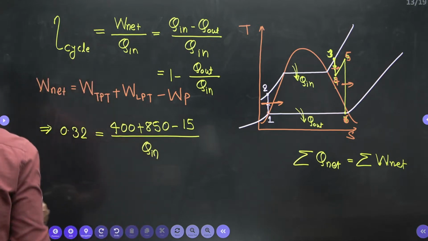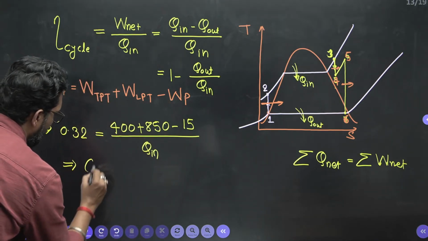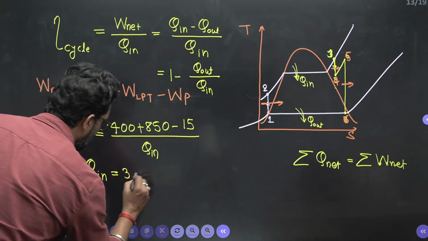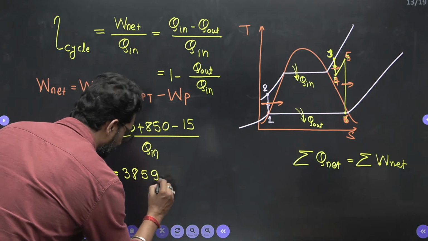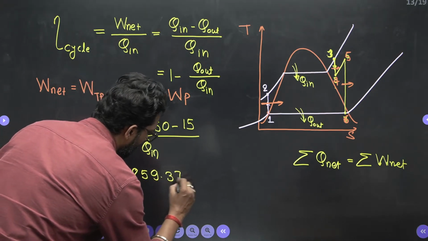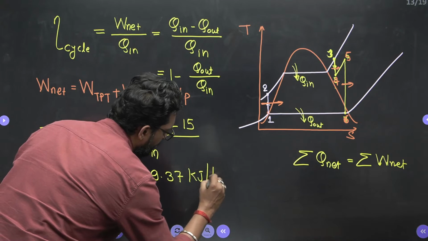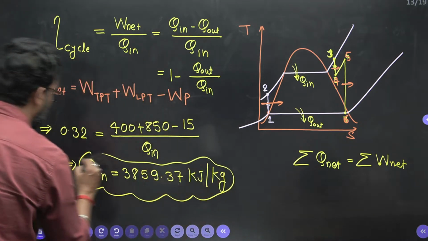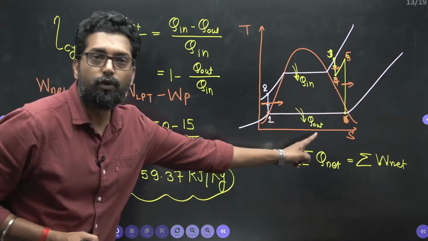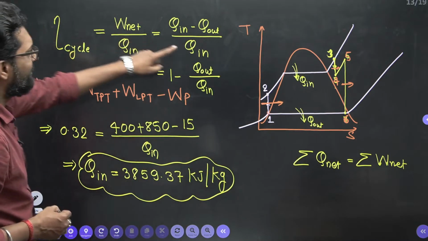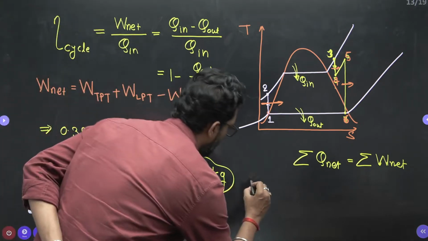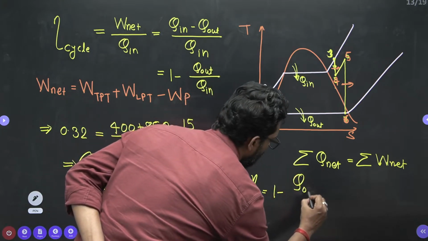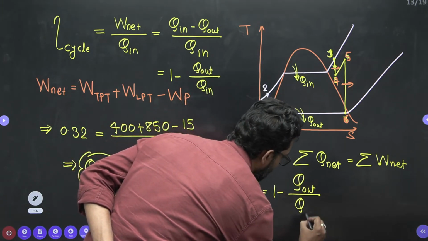Yes or not? So what is the heat in here? How much heat will be supplied? So heat in is 3859.37 kilojoule per kg. This is your heat into the system. Now we have to find the heat out. So you find the heat in from this equation, 1 minus heat out by heat in.